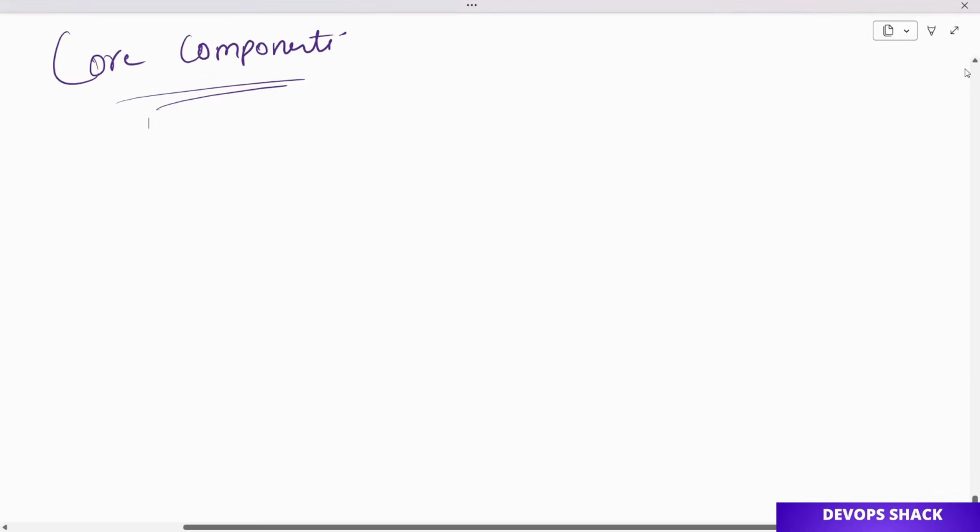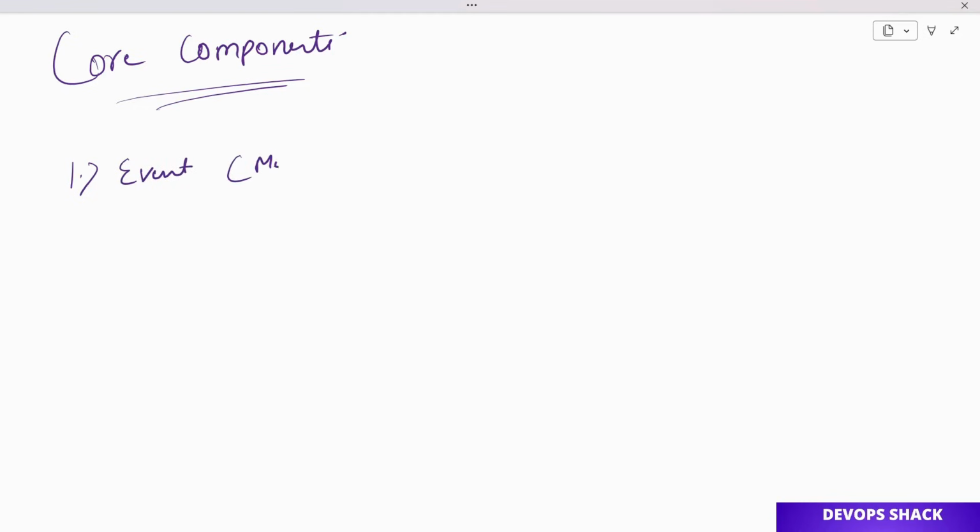Okay, so team, now let us understand the core components. What are the core components in Kafka? Okay, first we have event or message. Now from the name itself you can understand this is the main thing, this is the actual message that is going to be stored within Kafka, right?